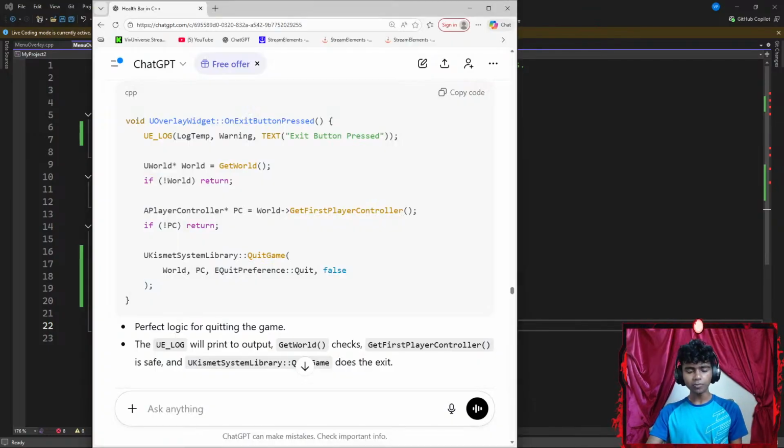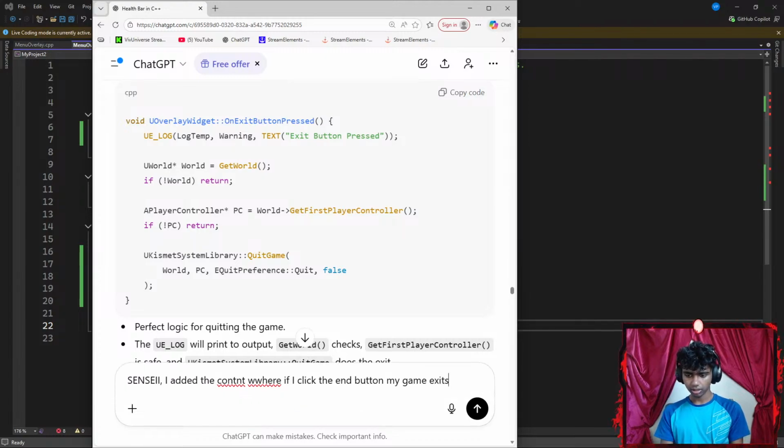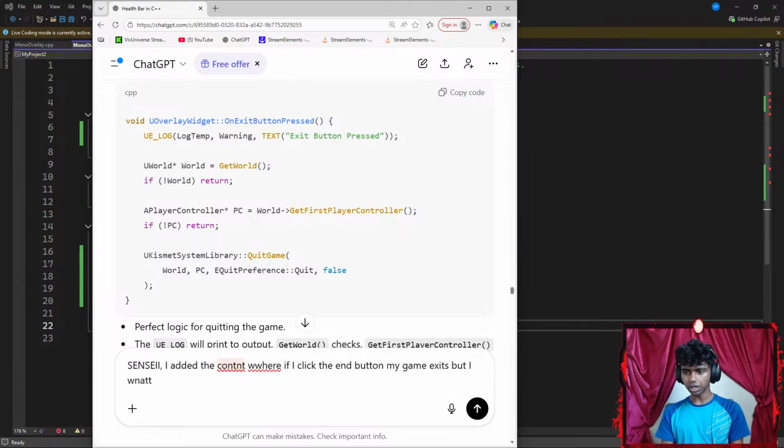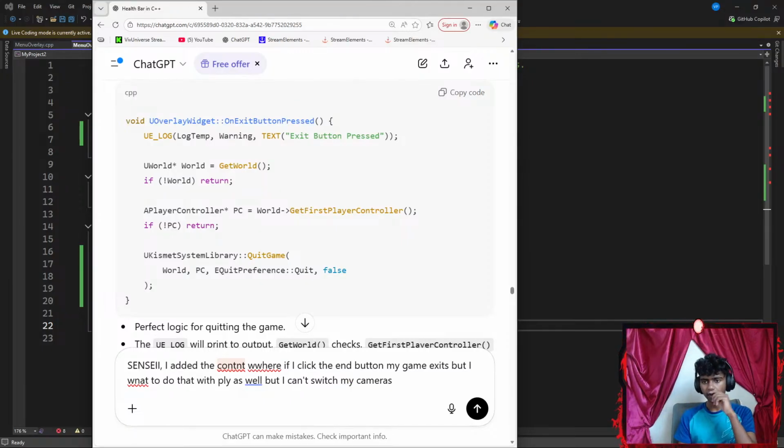Let's get Sensei/ChatGPT up here. Let me say something like: Sensei, I added the content, where if I click the end button, my game exits. Okay, but I want to do that with play as well. But I can't switch my cameras, so how do I do that?